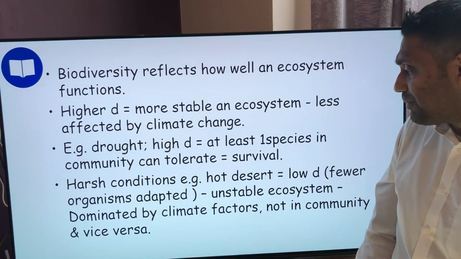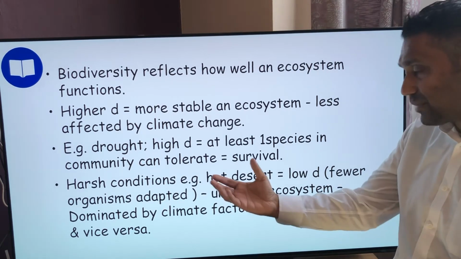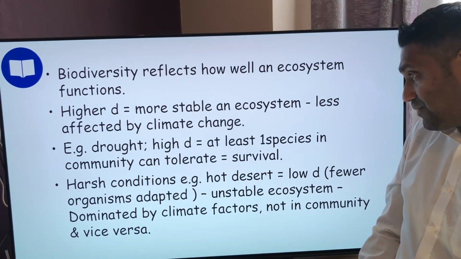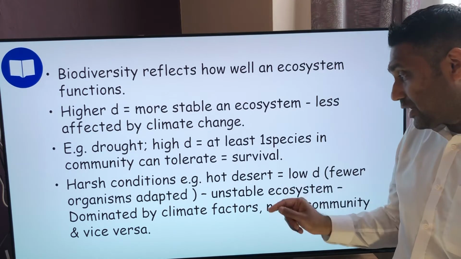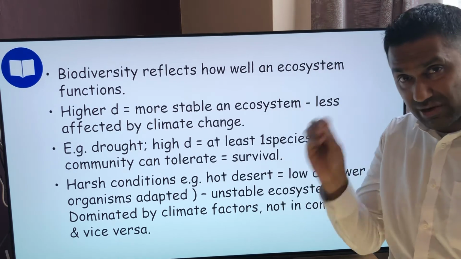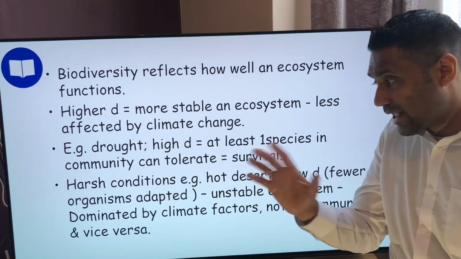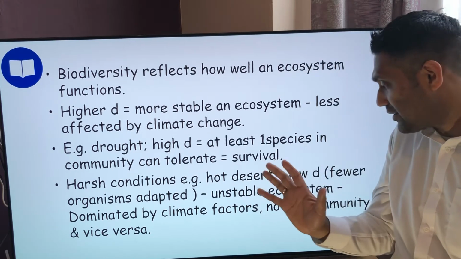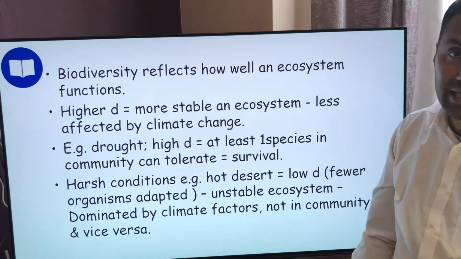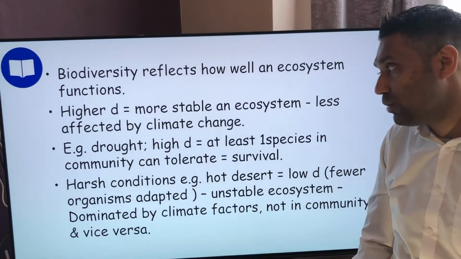Harsh conditions, for example a hot desert, might have a low species diversity. There are fewer organisms adapted. This will be an unstable ecosystem, dominated by the climate factor. If it's really, really hot and dry, only certain organisms, those xerophytes that we talked about before, can survive there. But if there are only a few of them and they get wiped out because there's no water, it can cause complete extinction in that ecosystem. That ecosystem gets completely wiped out and becomes a complete desert. Nothing lives there at all.